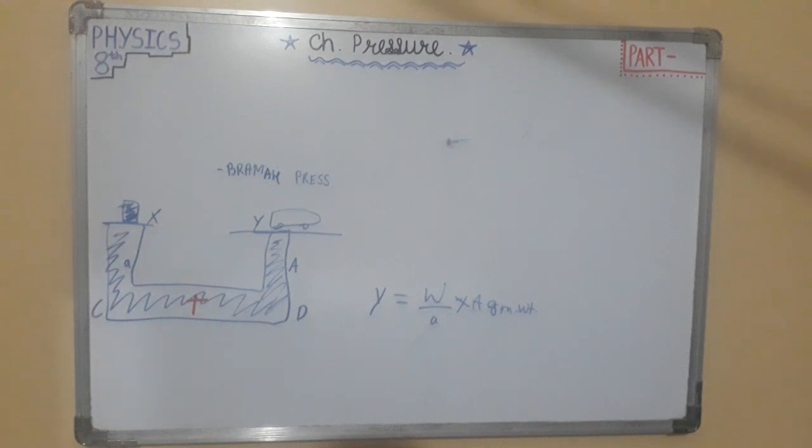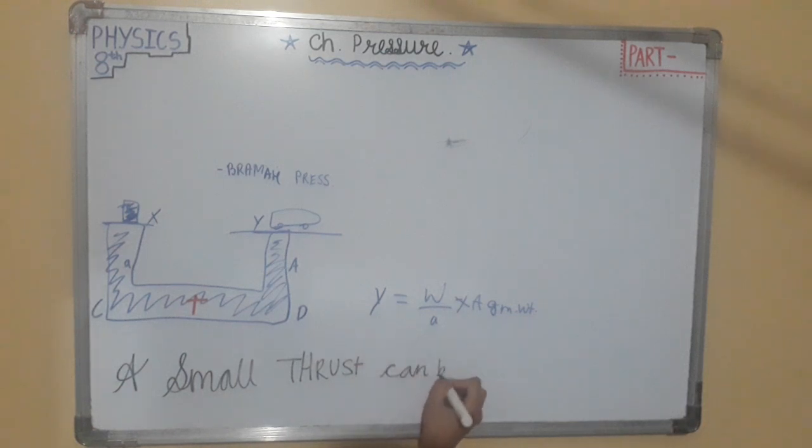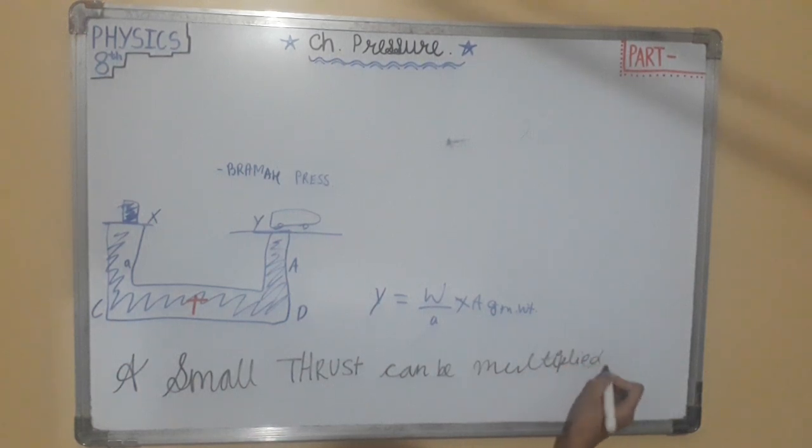After that, there is a definition. It says that we arrive at a very important principle: a small thrust can be multiplied into a big thrust.